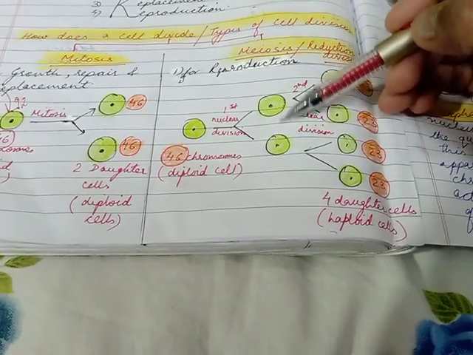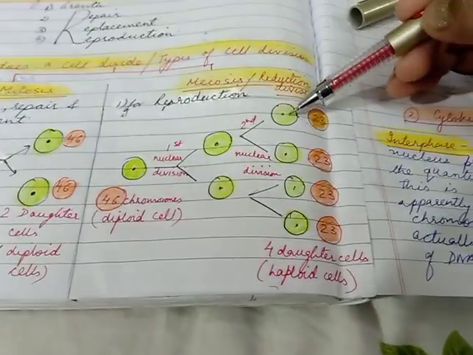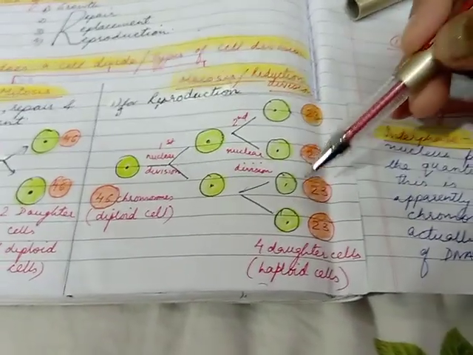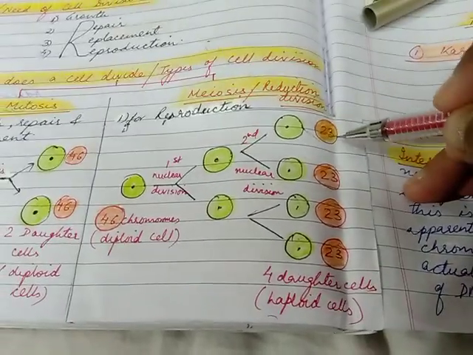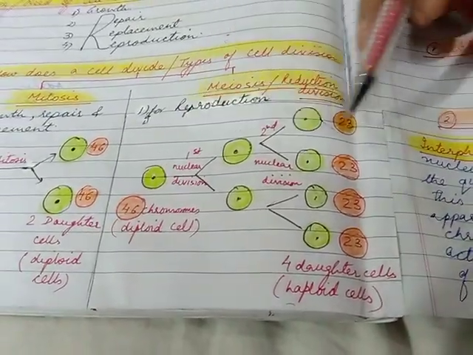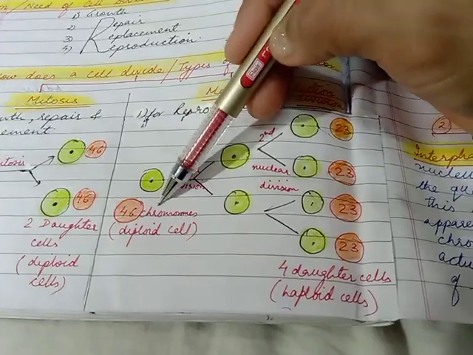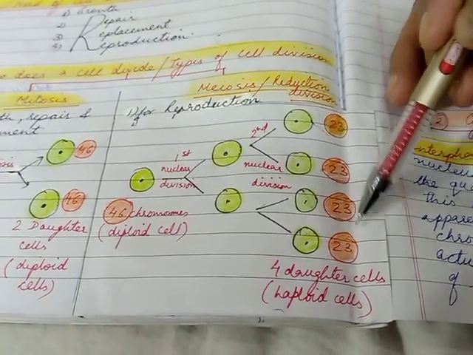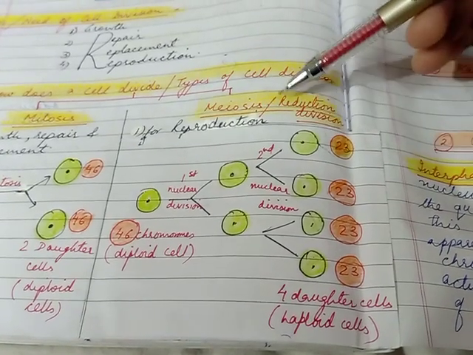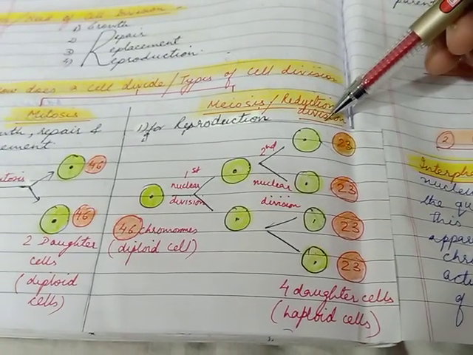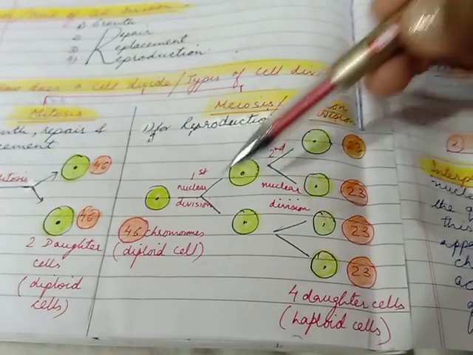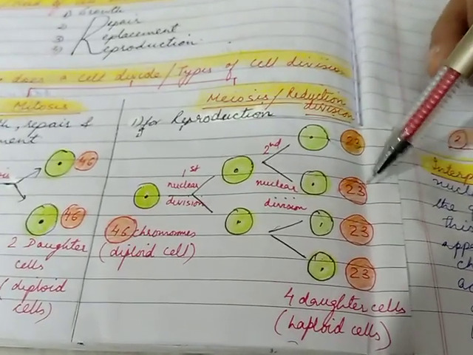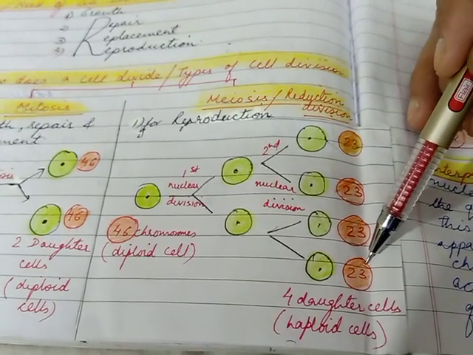Intermediate stage is this, two daughter cells and the four daughter cells. Here if you see the chromosome number, each cell receives half of the parent cell, or the chromosome number is reduced to half, that is 23 each. And that's the only reason why we also call it a reduction division, because the chromosome number has been reduced to half. Okay, so that's the first difference between mitosis and meiosis.